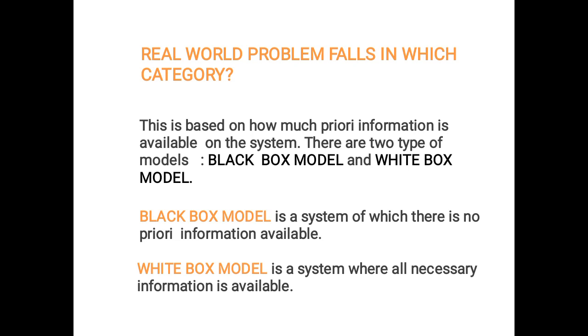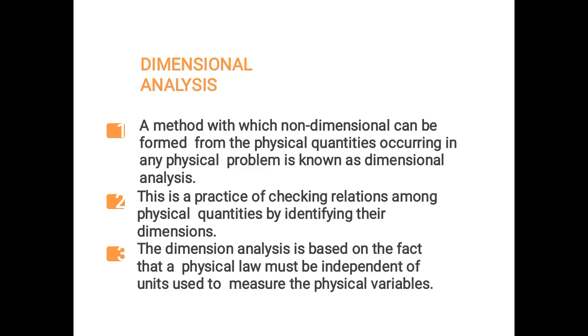So the two real models we take in these mathematical models are the black box model and the white box model. The black box model is having no prior information about the system. The white box model is having prior information about the system.